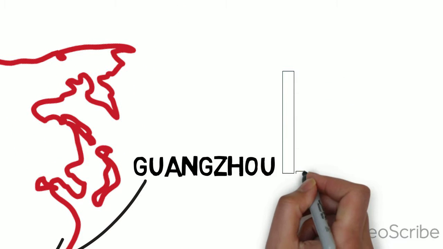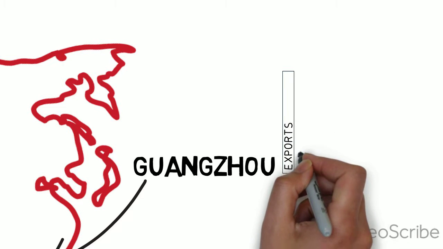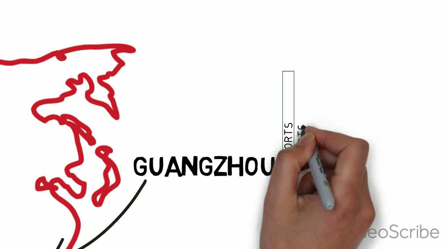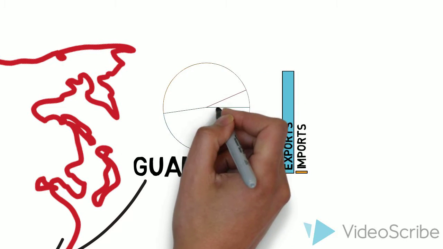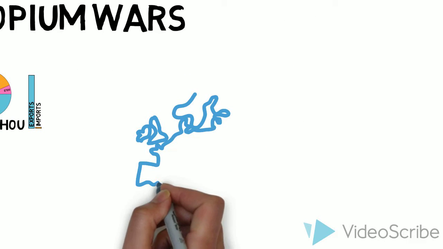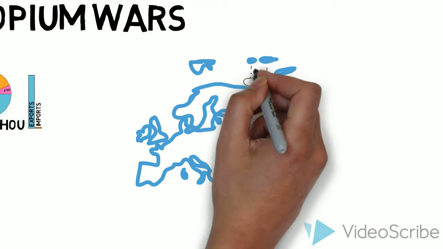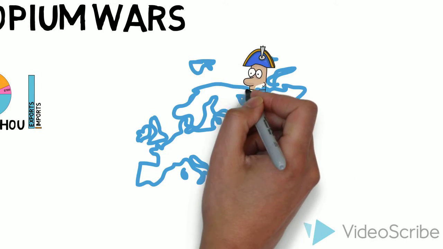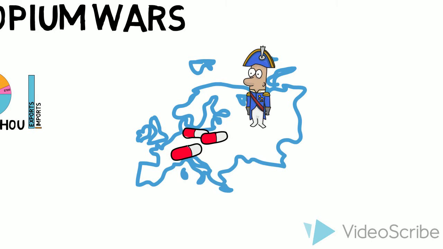The Guangzhou was their only port, and they were exporting about $350 million worth of products and only importing 7 million, making them very, very profitable. Furthermore, they had very rare resources such as silver and gold that attracted the attention of countries such as Great Britain. This caused them to consider how they could get access to these resources and what they may do to be able to start trading with the Chinese.